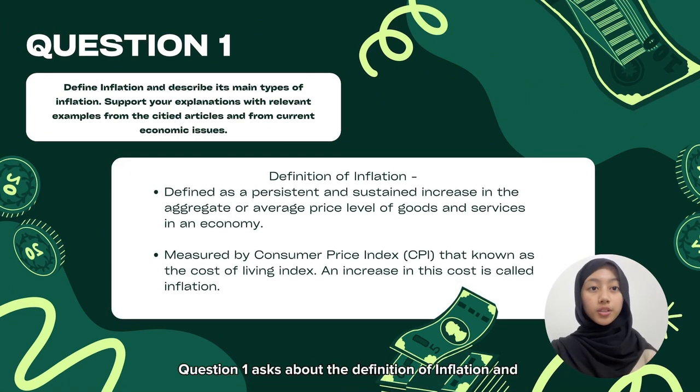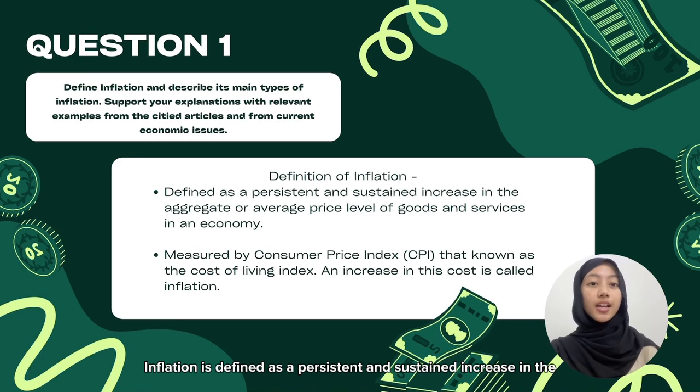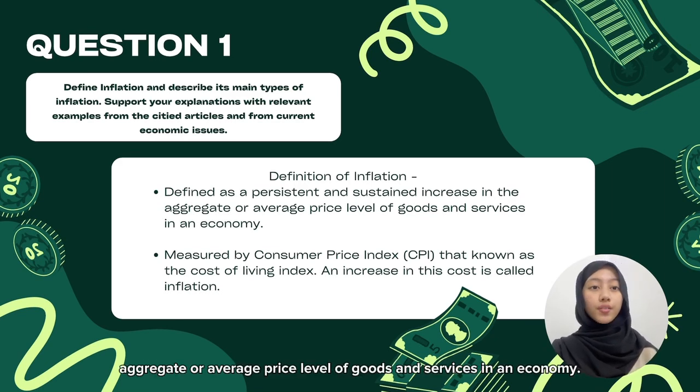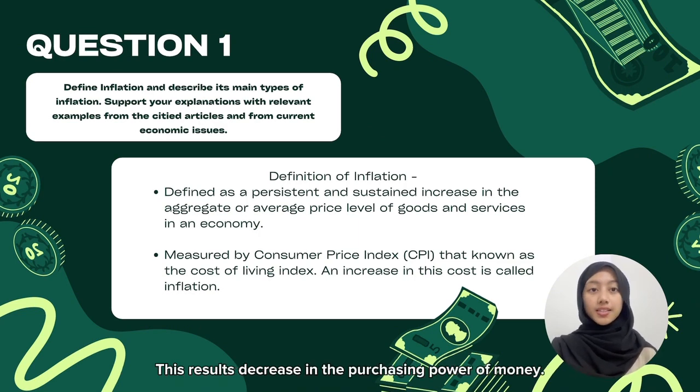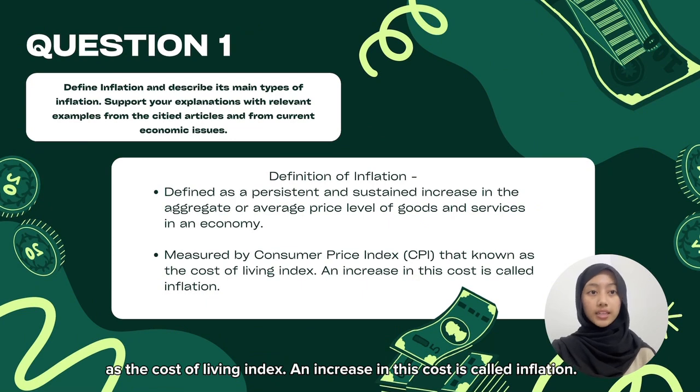Question 1 asks about the definition of inflation and its main types with the relevant examples. So let's start with the definition. Inflation is defined as a persistent and sustained increase in the aggregate or average price level of goods and services in an economy. This results in a decrease in the purchasing power of money. Inflation is also measured by the Consumer Price Index, also known as the Cost of Living Index. An increase in this is called inflation.